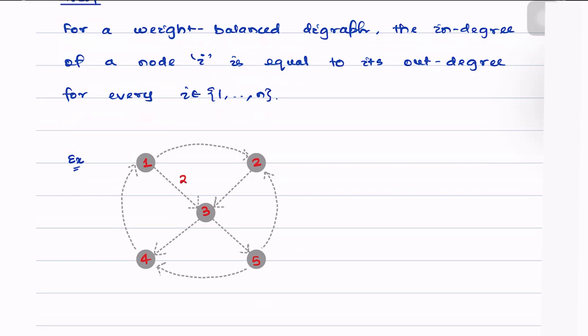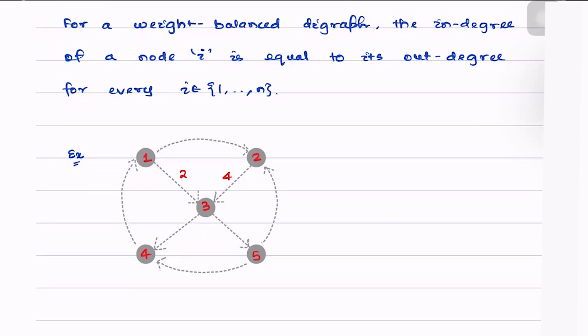Let's assign the in degrees for these in the node 3. Then what should be the corresponding out degrees? Again, since the in degree for the third node is equal to 6, its out degree also must be equal to 6. Hence, I can simply assign this.